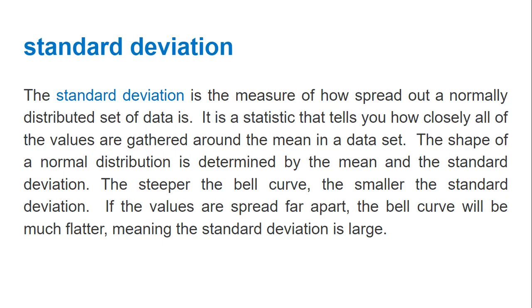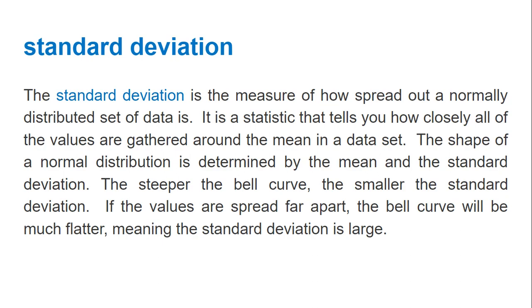The standard deviation is basically a measure of how spread out normally distributed data is, and it statistically tells us how closely all of the values are gathered around the mean of the data set. The shape of the normal distribution is determined by the mean and the standard deviation.